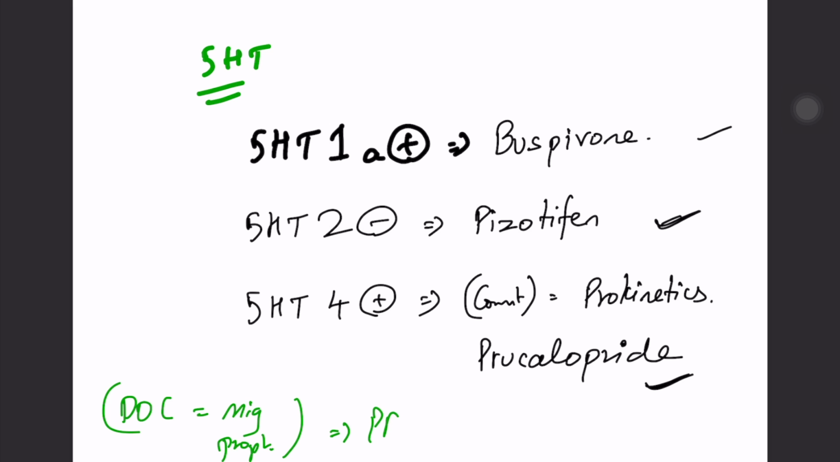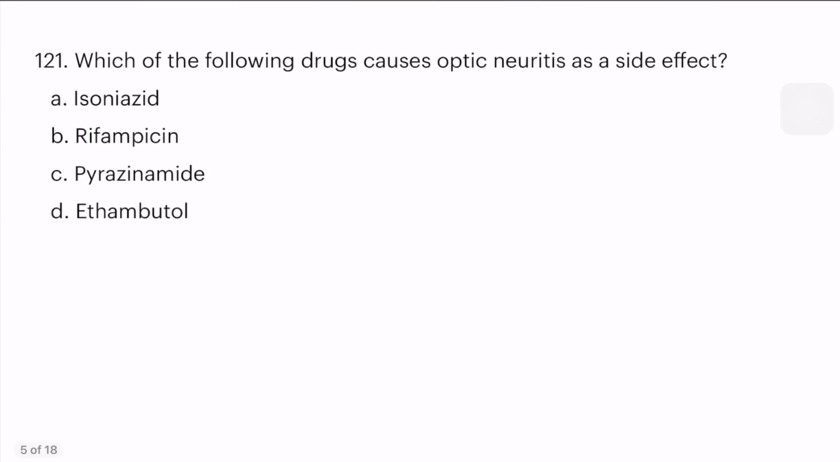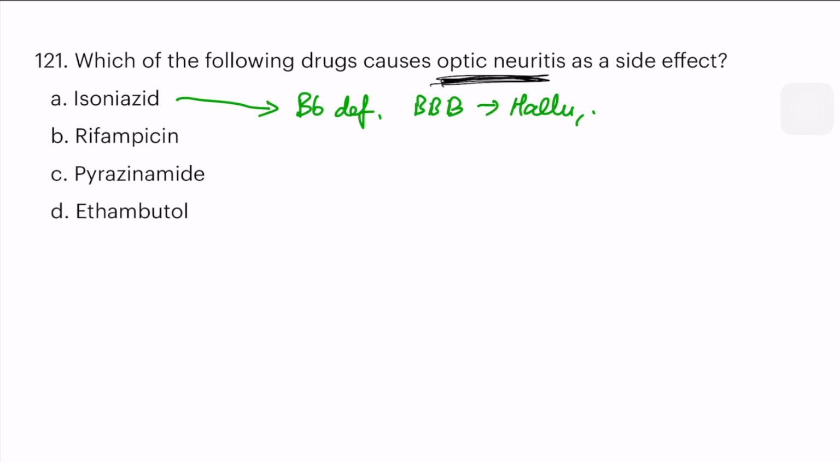It is propranolol. Optic neuritis as a side effect. So, what are these? Anti-TB drugs. So, let me write the side effect profile. Isoniazid side effect profile is B6 deficiency, and then it can cross the blood-brain barrier and produce hallucinations, memory problems, and it can also lead to neuropathies.